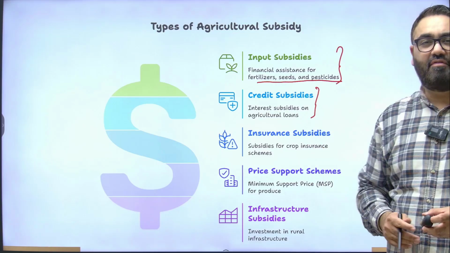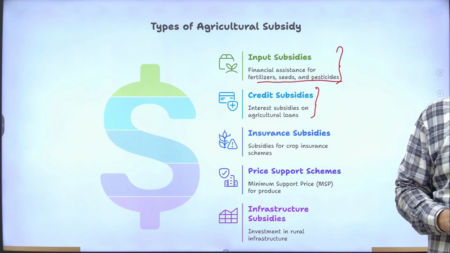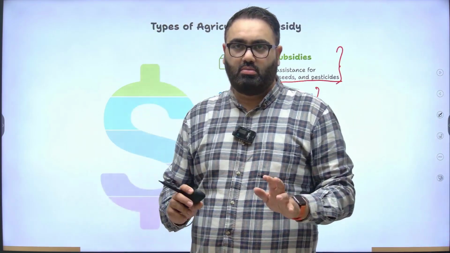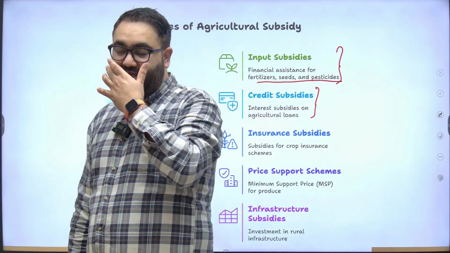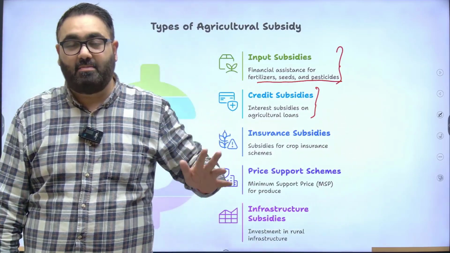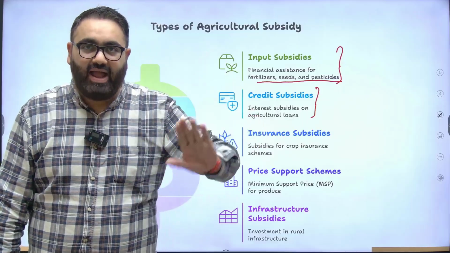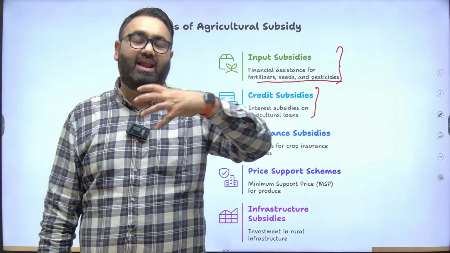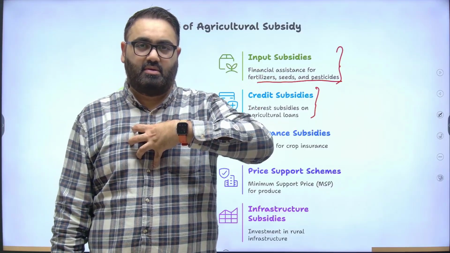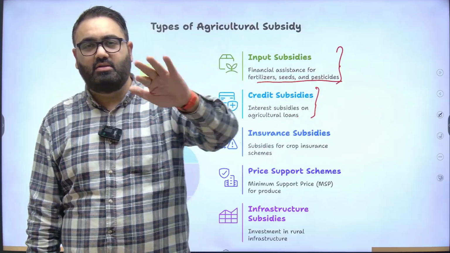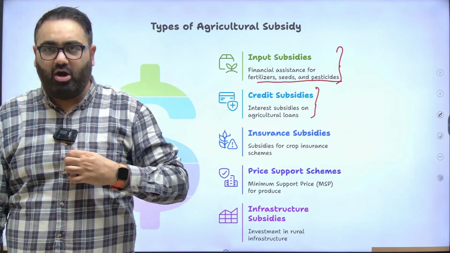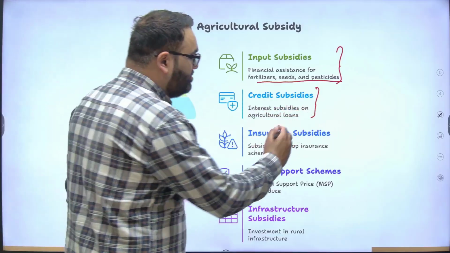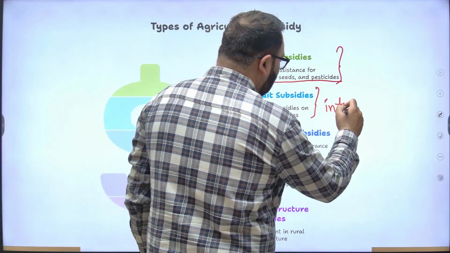For example, when a farmer takes a loan from the bank, please understand, government never gives out a loan. Government may announce many schemes regarding loan and you might get confused. Please remember, government never gives a loan. Banks give the loan. Government then tells the bank that, okay, I will act as a guarantor, meaning that if the farmer is not able to return the loan, then I will give you the money. Or in other cases, the government gives a credit subsidy scheme on interest, which is also called an interest subvention scheme.